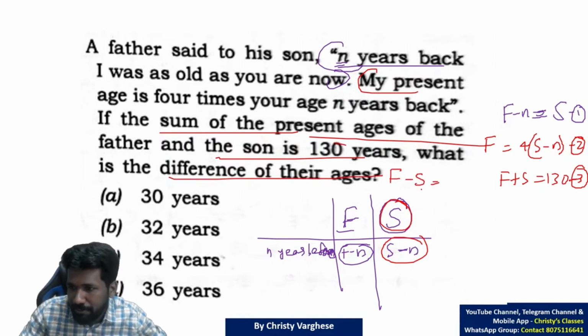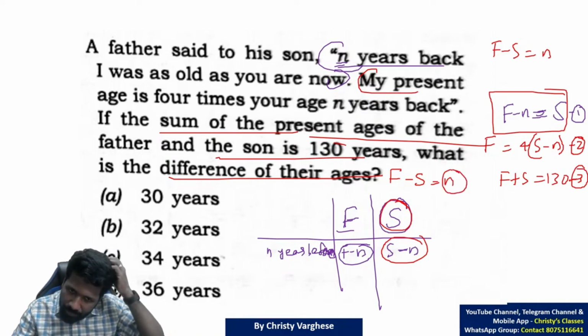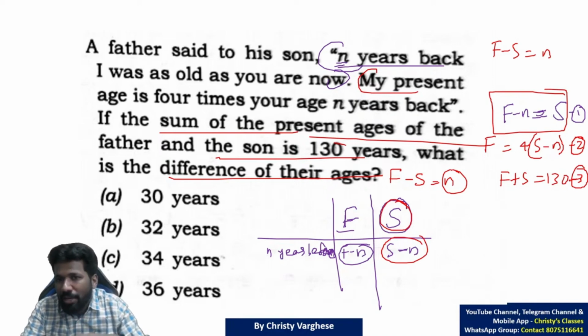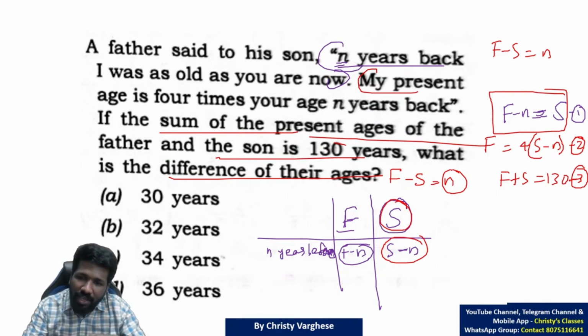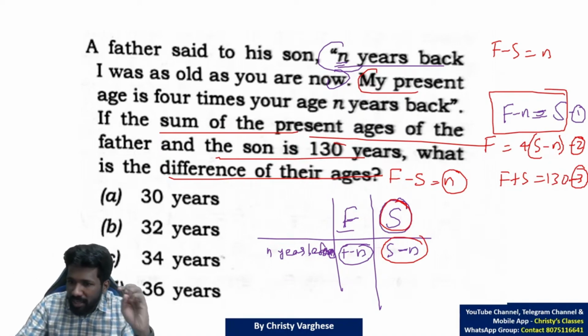F minus S. If you look at this equation, F minus N is S. If you rearrange it, you can get F minus S equal to N. That means F minus S and N are equal. Question is asking difference of age. That is same as the value of N. Difference of age and value of N are equal. That means finding the N value is enough to solve the question. F and S values separately are not needed.